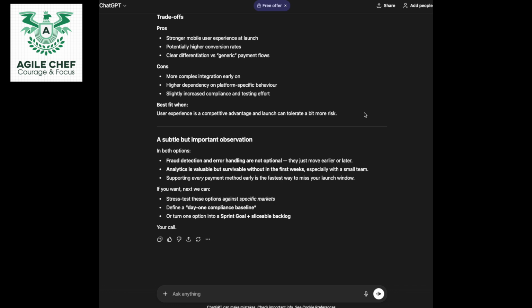Literally in split seconds, the product owner could get on with more important stuff, like looking after the stakeholders and chasing up what the customer needs are. And essentially, it's not replacing the product owner. What it's doing is it's helping the product owner make a better decision. Wonderful stuff. Okay, guys, let's have a look at another demo.